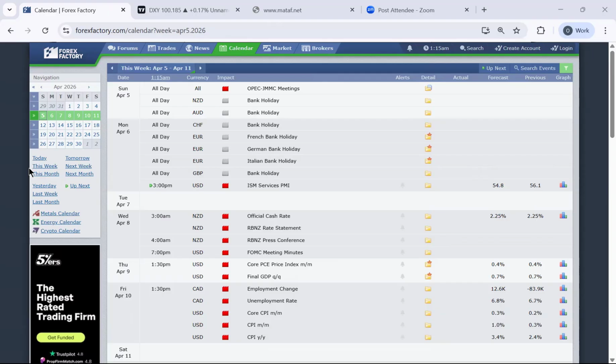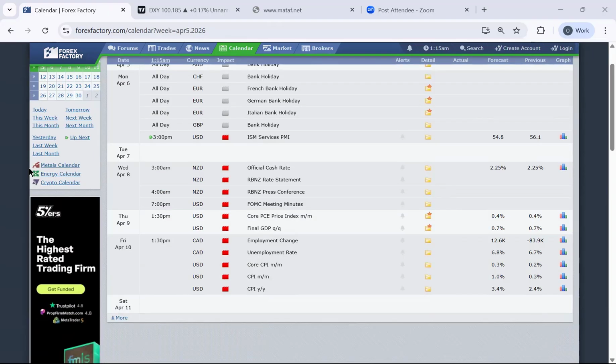On Monday 6th, we have a public holiday coming up for Easter Monday, covering CHF, Euro, US dollar, and Great Britain pounds. We have bank holidays across those areas and regions. On Tuesday, April 7th, we have a clear blank. There's no high impact news at all in the market.